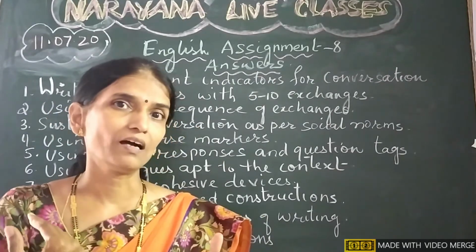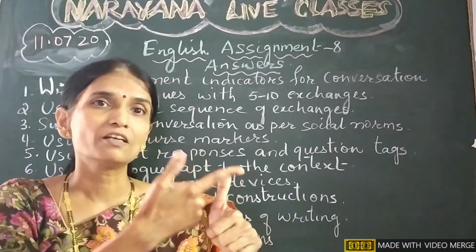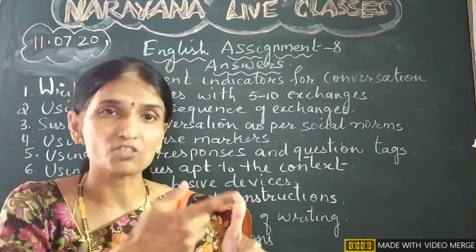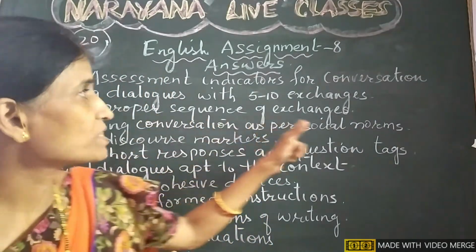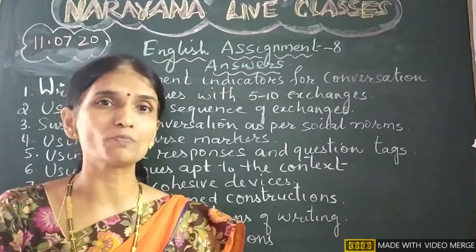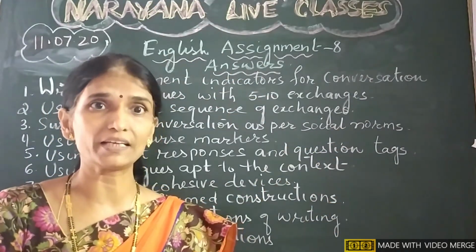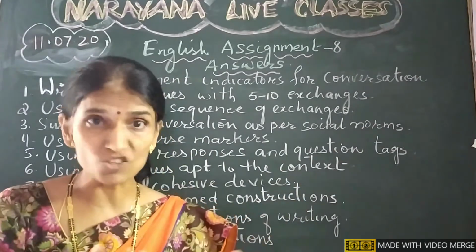So let me again tell you the first 5 assessment indicators. First, we should write 5 to 10 exchanges of dialogues. Second, using proper sequence of exchanges. That cohesion is to be maintained, coherence is to be maintained. Our dialogue should be coherent and sequential.